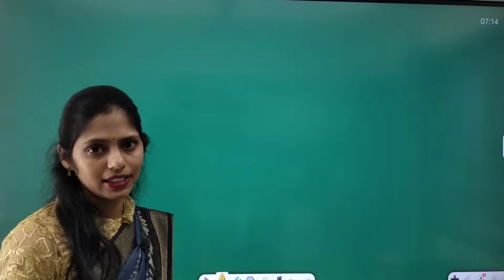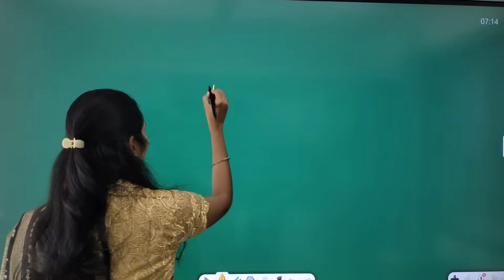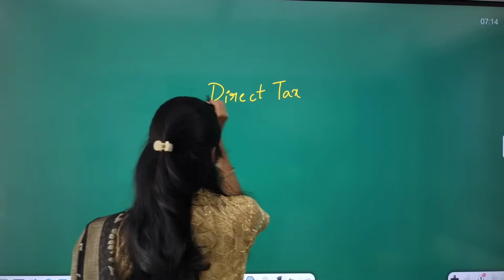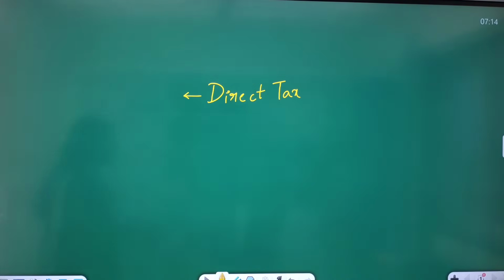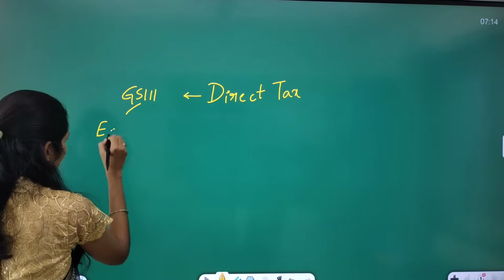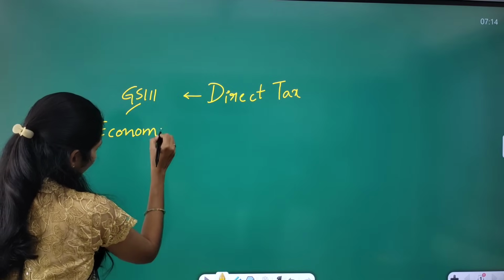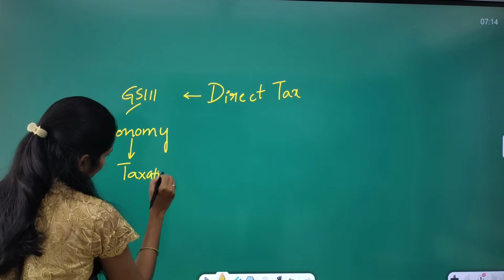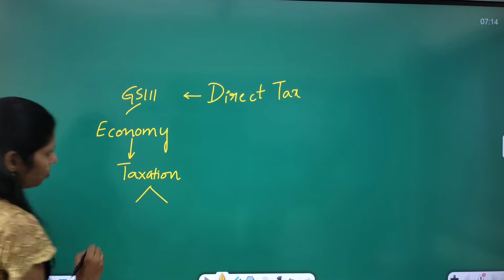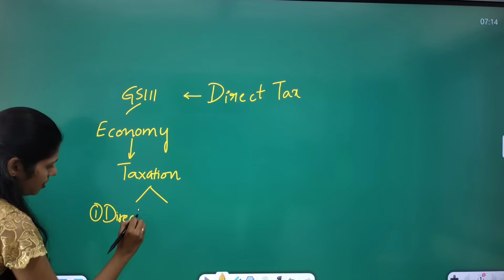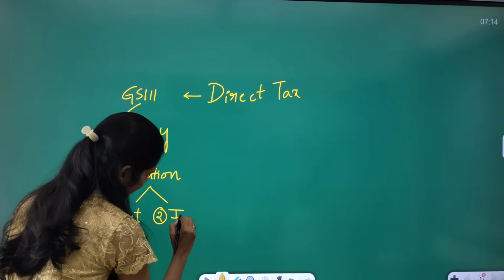Now let us see the dimensions, what you have to think from this article's point of view. It is talking about direct tax. So where can we fit this article in our syllabus? In GS paper 3, it starts with economy. In economy, you will have a chapter called taxation. In this taxation, we study two types of taxes: one is direct tax and the second one is indirect tax.